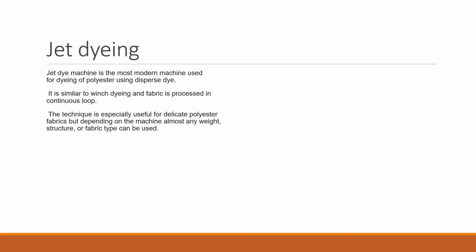So another most technical process of dyeing is jet dyeing. Jet dye machine is the most modern machine used for dyeing of polyester using disperse dye. It is similar to winch dyeing and fabric is processed in a continuous loop. The technique is especially useful for delicate polyester fabrics, but depending on the machine, almost any weight, structure or fabric